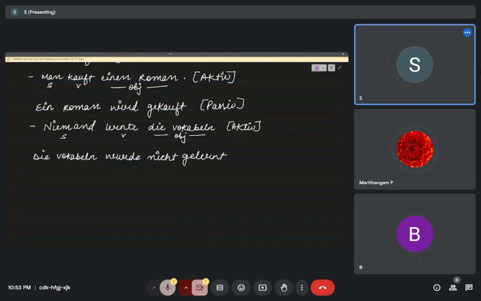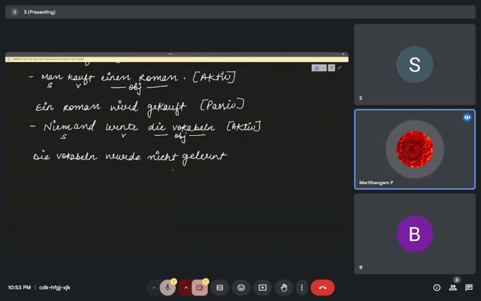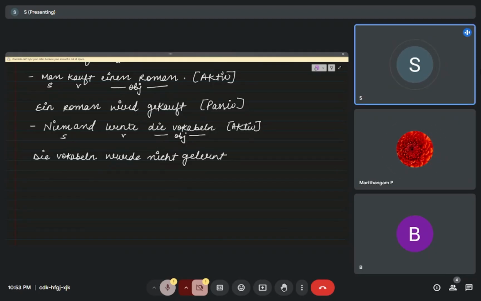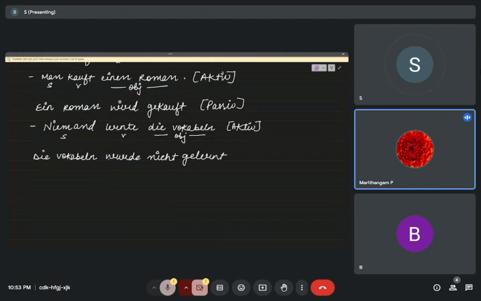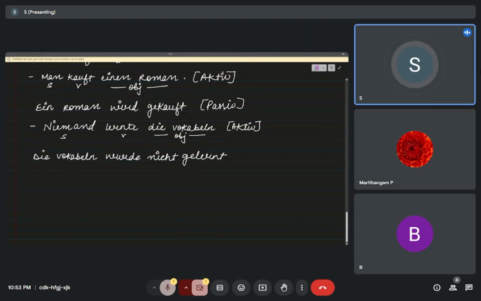That means the vocab was not learned. We don't write niemand. Otherwise it would become the vocab was learned. Nicht is only to negate the sentence.